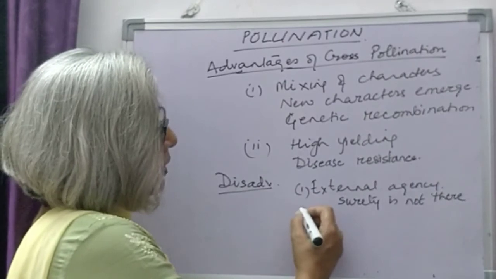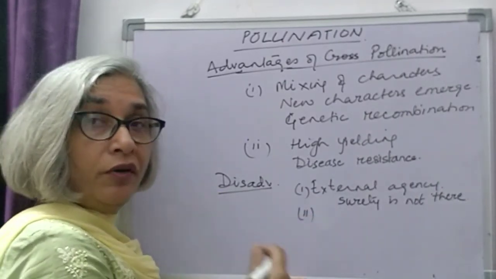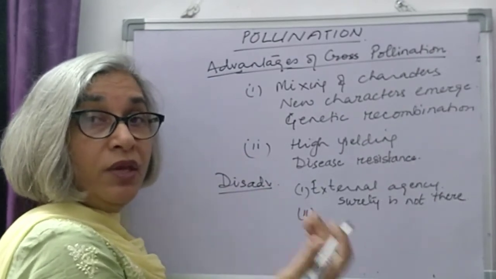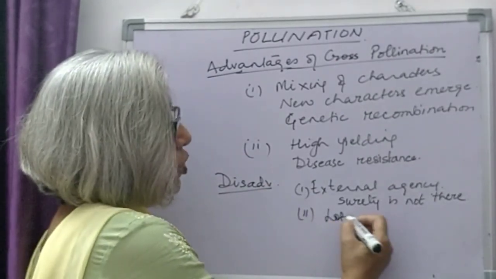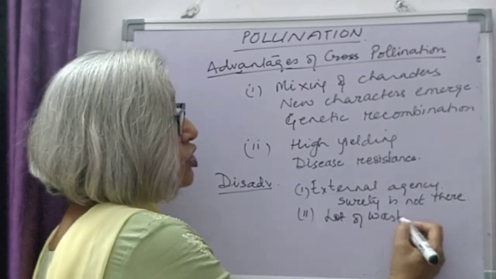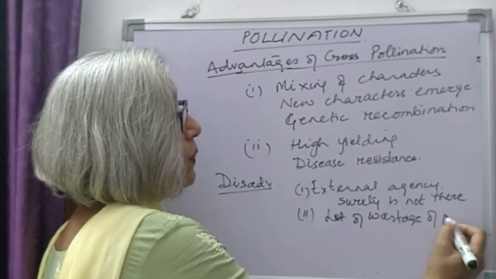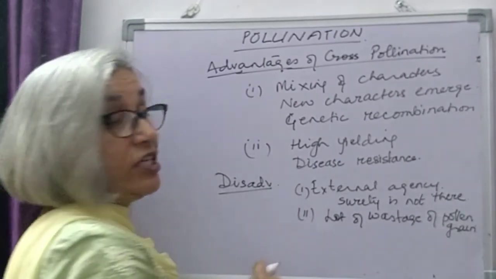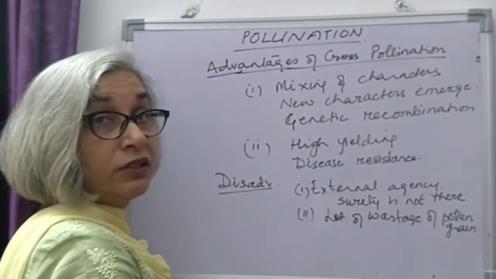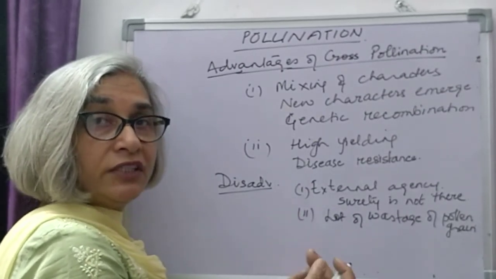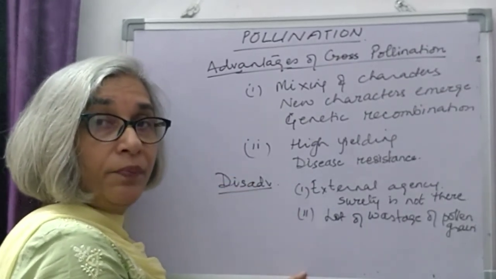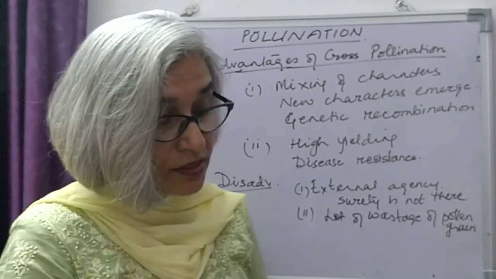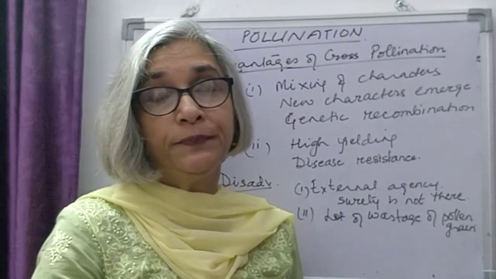The pollen that are produced, if they do not reach the stigma of another flower when they are mature, are being wasted. So there is a lot of wastage of pollen grain because the pollen do not reach the stigma at the right time. So these are some of the advantages and disadvantages of cross-pollination.